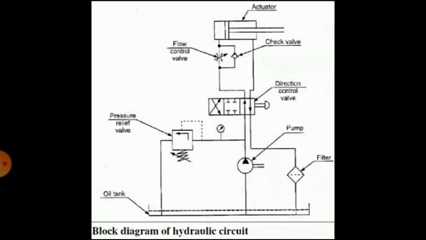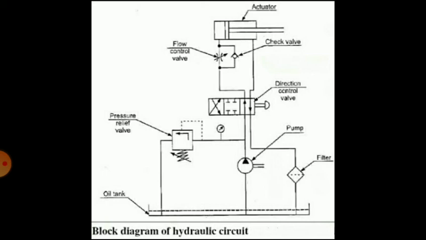Then there is a pressure relief valve that is connected above the pump. The relief valve performs its function by diverting the excess flow.